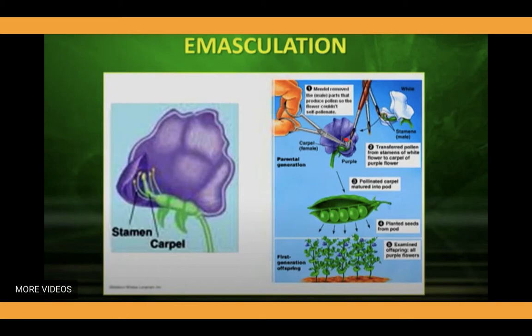So before the anthers or pollens mature, the anthers are removed from the plant and the desired pollen can be dusted on the plant to prepare the hybrid, or to cross the two different characters. That process of removal of anthers in this technique is known as emasculation.